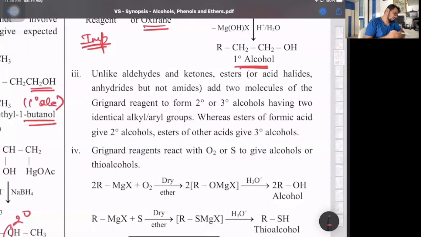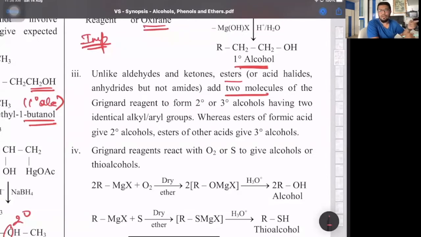Then this is about the next part. It says, unlike aldehyde, esters add 2 molecules. This I discussed with you, if you remember, formate ester and non-formate ester. What is the part? Formate ester reacts with excess of Grignard's reagent. First, it gives an aldehyde with 1 mole. It gives an aldehyde other than formaldehyde, which reacts with the second mole of Grignard's reagent to give you a 2 degree alcohol. That's for formate esters.